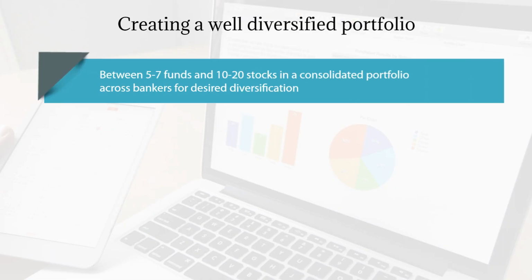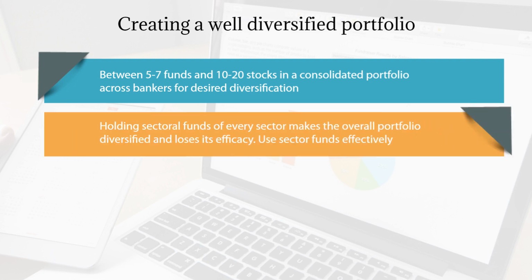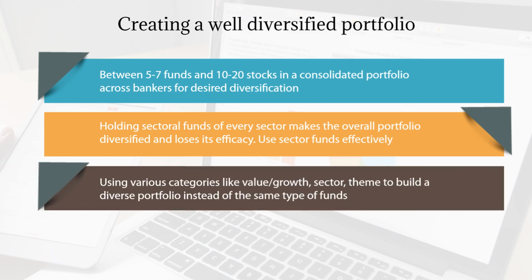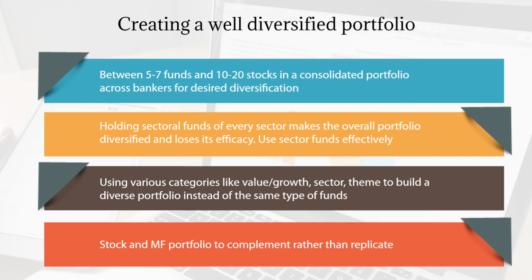5 to 7 funds and 10 to 20 stocks is the threshold level of desirable diversification. Beyond this, it is likely that the aggregate return on the entire equity holding will mimic the market averages. Sector funds of every sector or multiple large growth funds simply won't diversify a portfolio the same way owning one large blend fund and one small value fund and one small growth fund would.